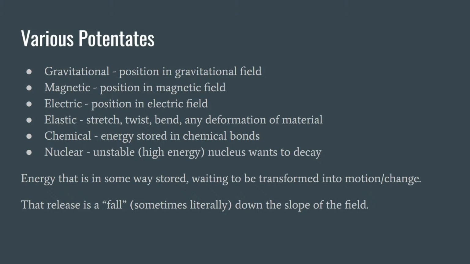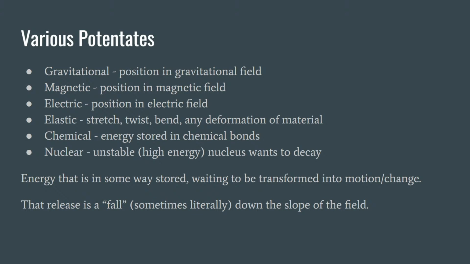You also get chemical potential energy. This is the energy stored in chemical bonds. So hydrogen and oxygen, in their elemental state, are high potential energy, and then they react and they lose that potential energy when they react and make water. So water is much lower in potential energy, and that potential energy that was stored in the hydrogen and oxygen is released as, well, an explosion, basically.